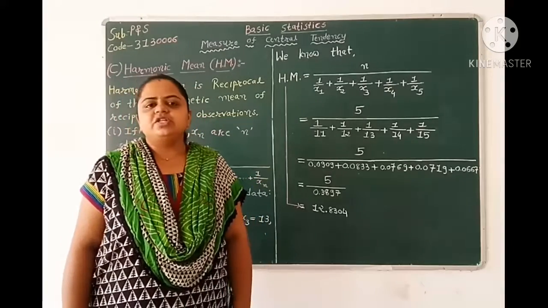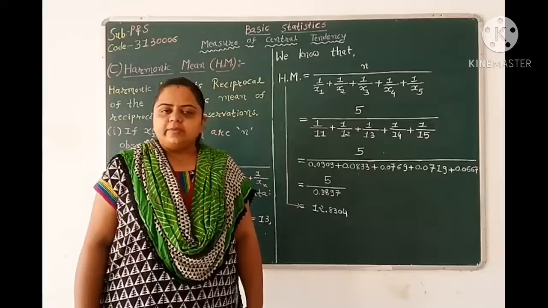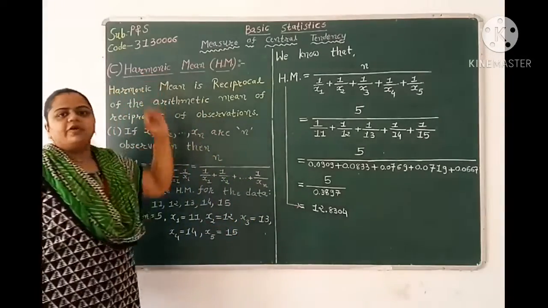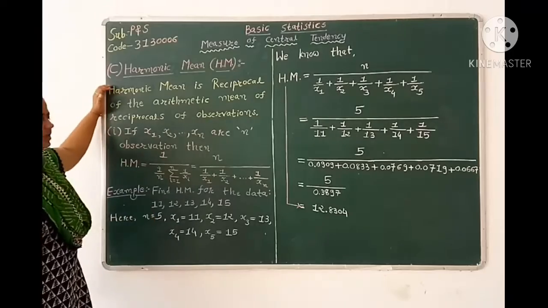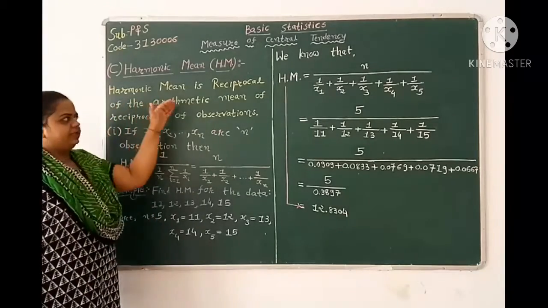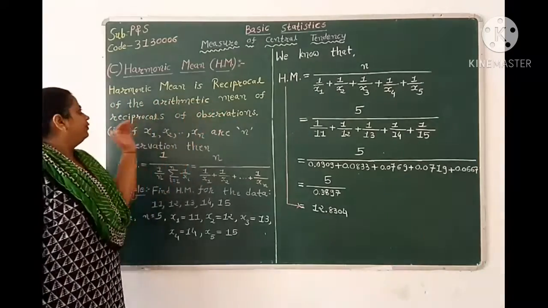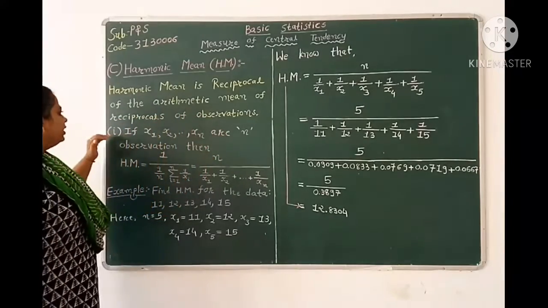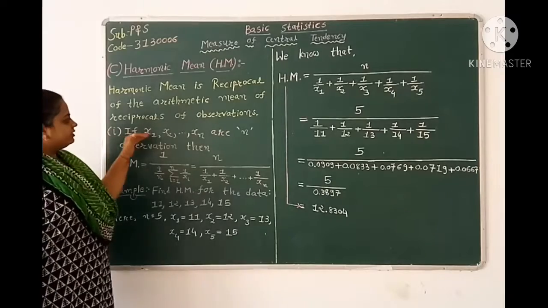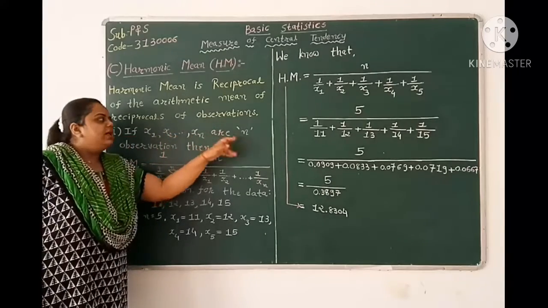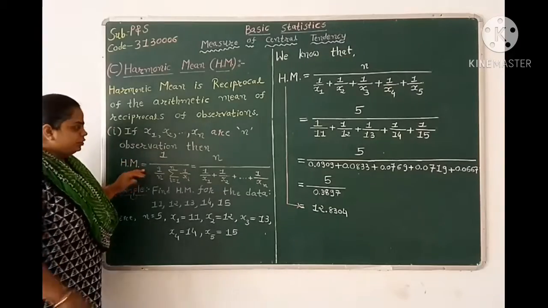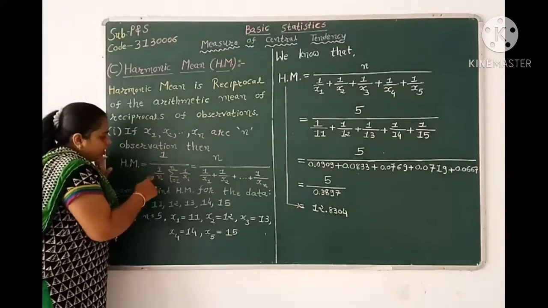In the previous video lecture, we have learnt about geometric mean. Today we are going to learn about harmonic mean. What is harmonic mean? Harmonic mean is the reciprocal of the arithmetic mean of observations. Case 1: if x1, x2 up to xn are n observations, then harmonic mean equals 1 over